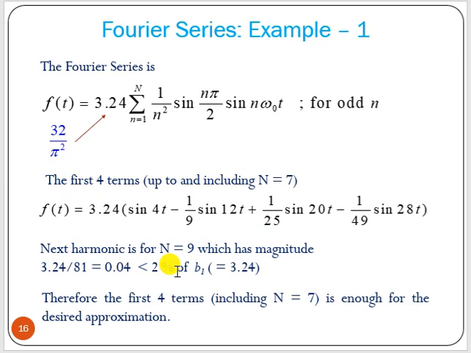So now what we can see here, that for n equal to 9, what will happen, that is 1 by 9 square, that is 81. So this 3.24 divided by 81 is 0.04, which is a very small value, so we can ignore that. Therefore the first four terms including n equal to 7, that is 1, 3, 5, 7, is enough for the desired approximation of the signal.